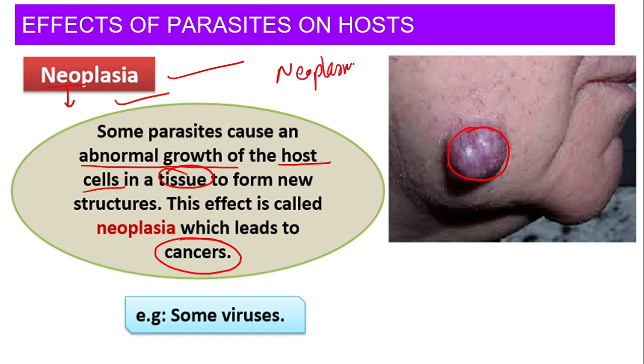Neoplasia or neoplasm. What do we call neoplasm? We also call it a tumor. So what is neoplasia? It is nothing but the abnormal growth of the host cell which leads to cancer. For example, some viruses are going to cause neoplasia. At the end we will see the whole summary in a table, right?